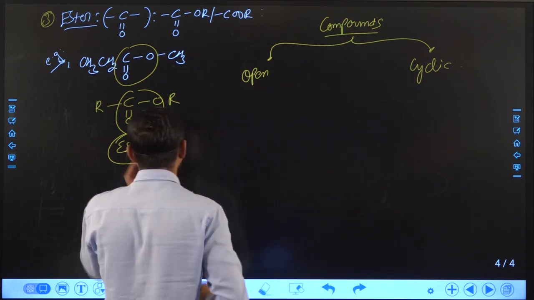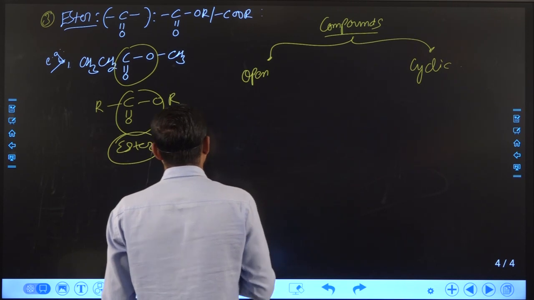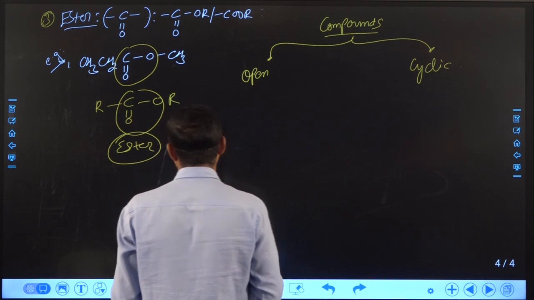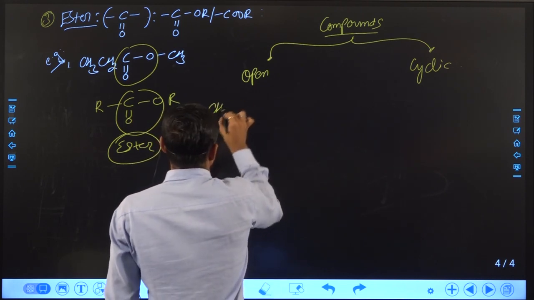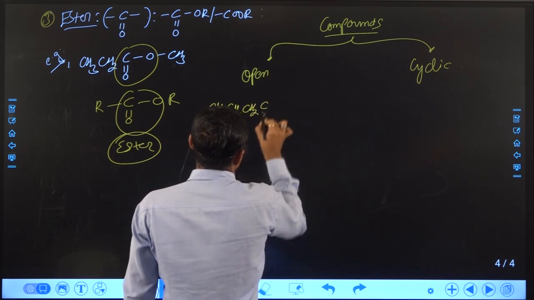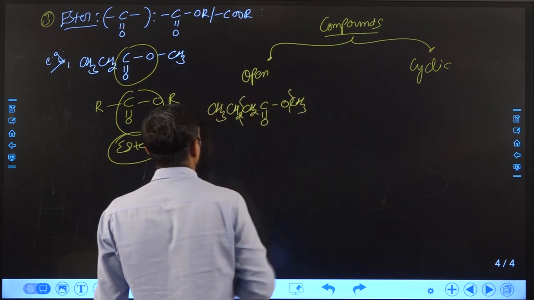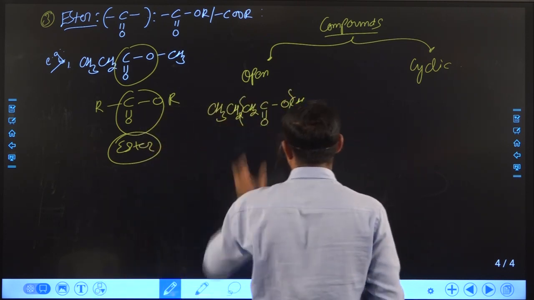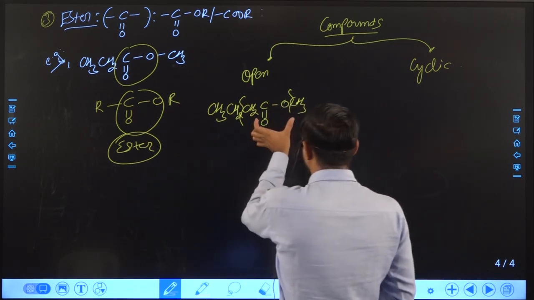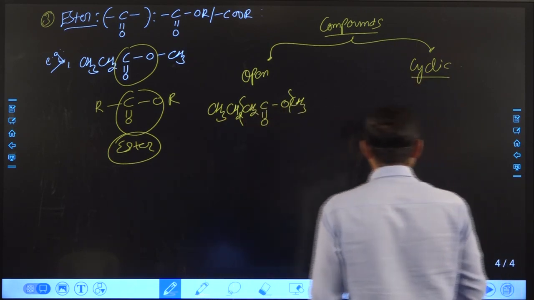An open compound is one where a terminal carbon atom is present, so it will not make a cycle or cyclic ring. Suppose we take one example, OCH3. Here both are alkyl groups and a terminal carbon is present, so the compound is known as an open compound. The functional group may be present in an open compound as well as in a cyclic compound.